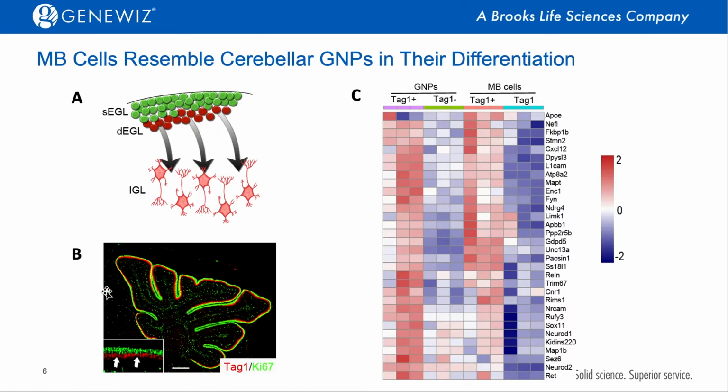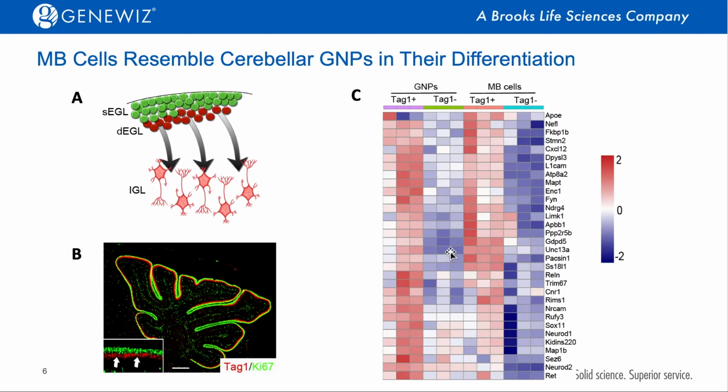As you can see here, by immunostaining, we found that TAG1 beautifully lines the deep EGL, representing differentiated GNPs at their early stage of differentiation. Similarly, by flow cytometry, we can easily isolate those TAG1 positive cells and the Ki67 positive cells, which were TAG1 negative.